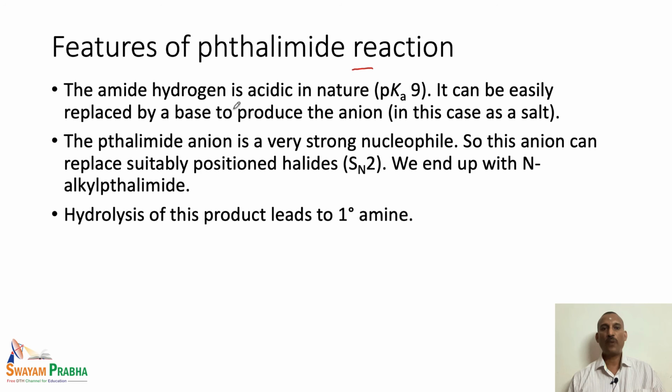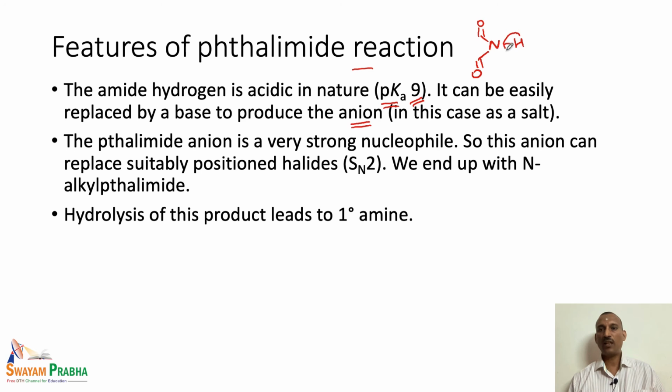So, as we have mentioned, the imide hydrogen is acidic in nature, that means the pKa of that particular hydrogen is 9. So, it can easily be replaced by the base to produce the anion. So, this is the most crucial step. In this particular case we have this N-H, we have 2 electron withdrawing groups, that is a carbonyl unit attached to this particular nitrogen.